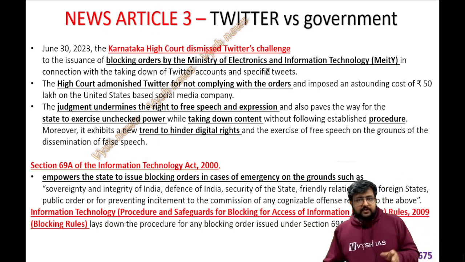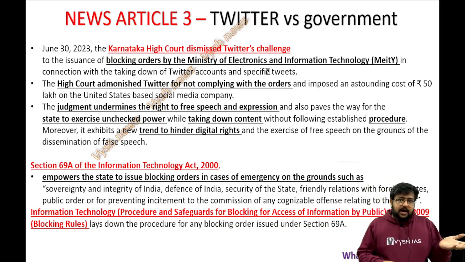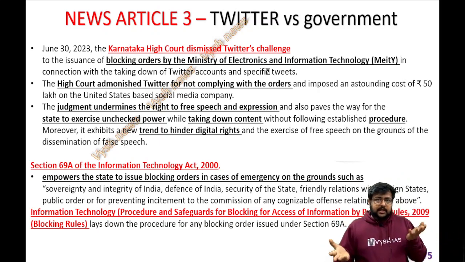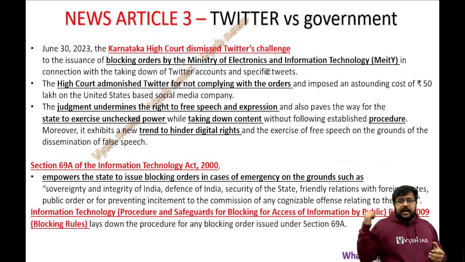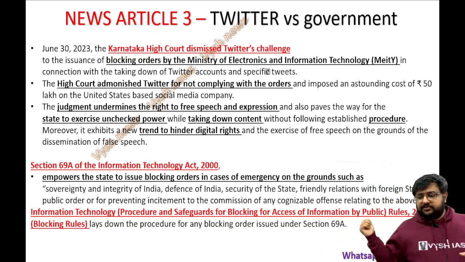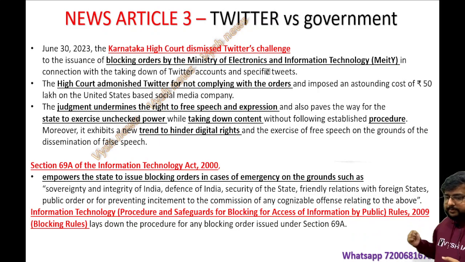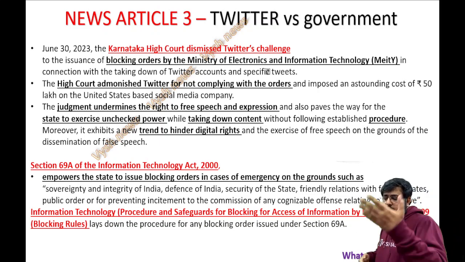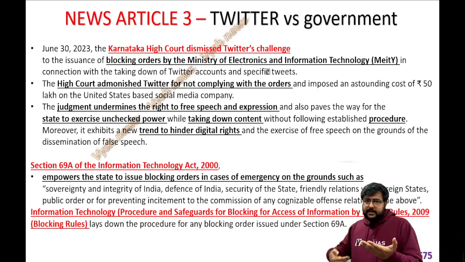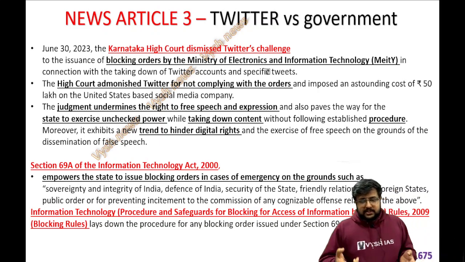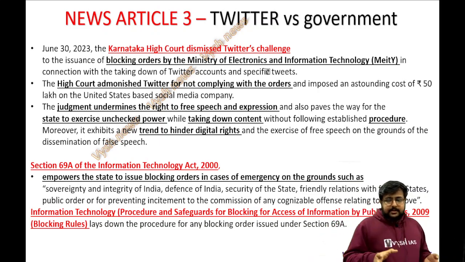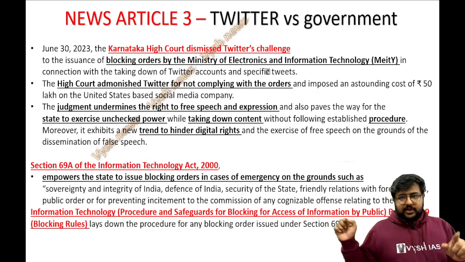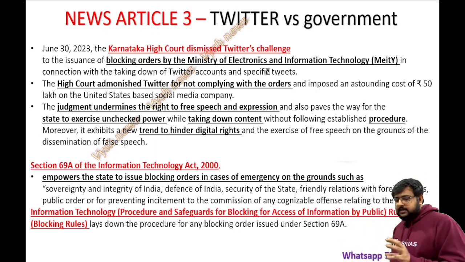And then we have the rules also. Always when there is an act, after that they make rules also, in the same name or a slightly extended name. So here, if you see, the Information Technology (Procedure and Safeguards for Blocking for Access of Information by Public) Rules, 2009, the blocking rules. So they have made it like an appendix, like in a UPSC notification, where at the last there is an appendix also. Like that, for every act there will be certain rules also. So these rules specific to blocking, that is the name of the rules. I'm just telling you the names, and in that these things are mentioned.